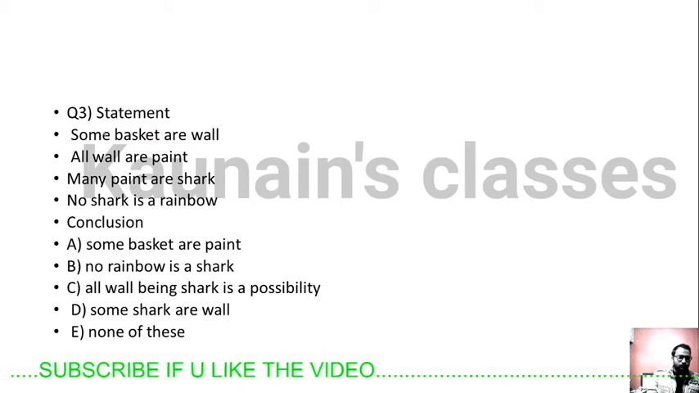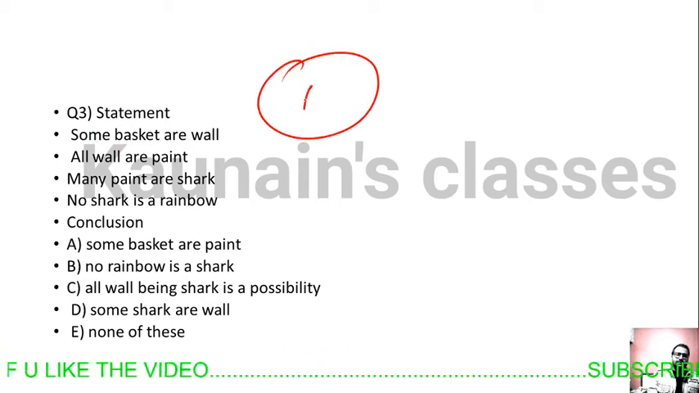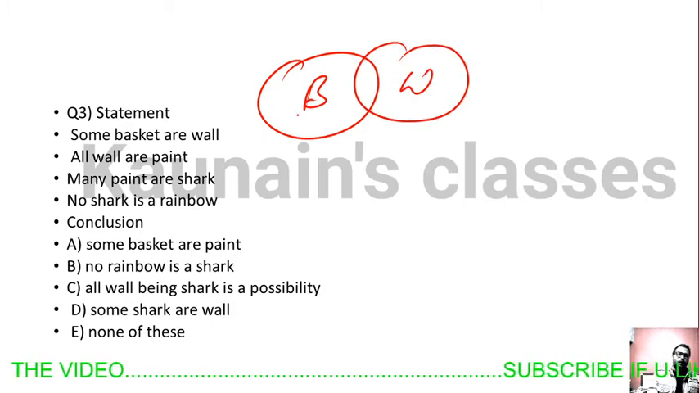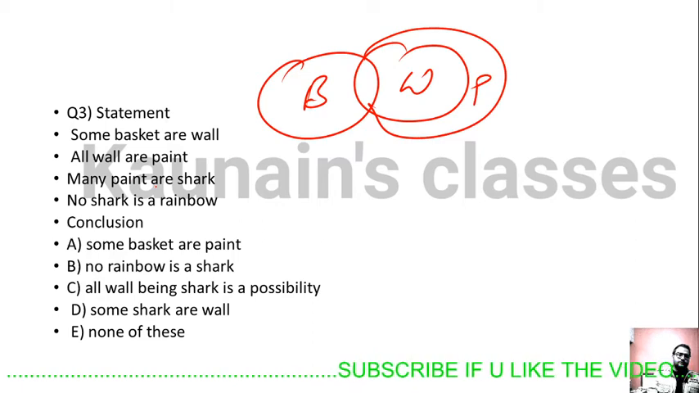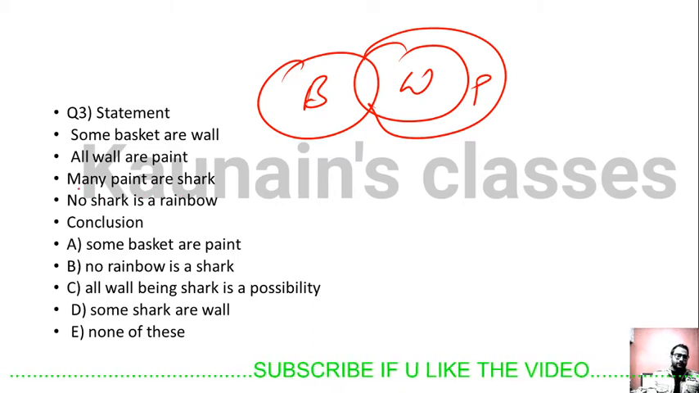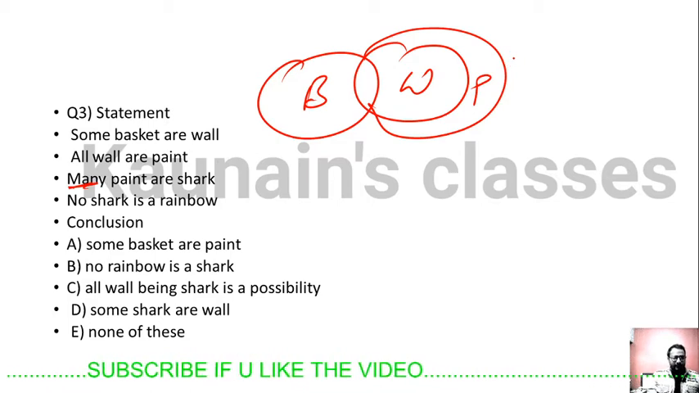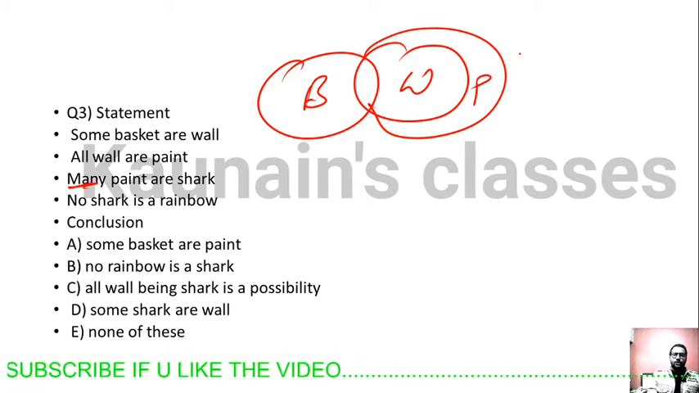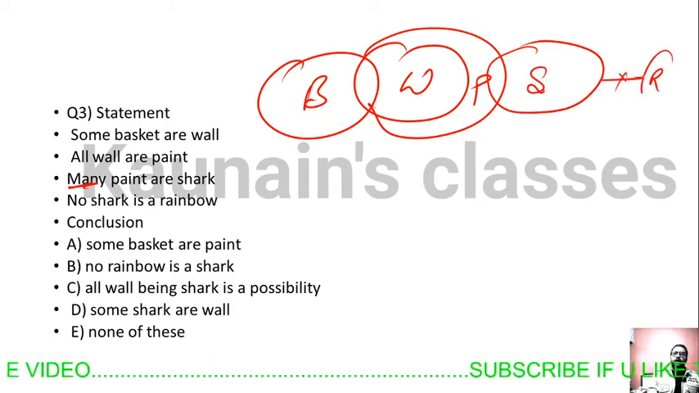Okay, so let's move to question number 3. Some basket are wall. All wall are paint. Many paints are sharp. The word many here will be treated as some, so many paint are sharp means some paint are sharp. No shark is a rainbow.